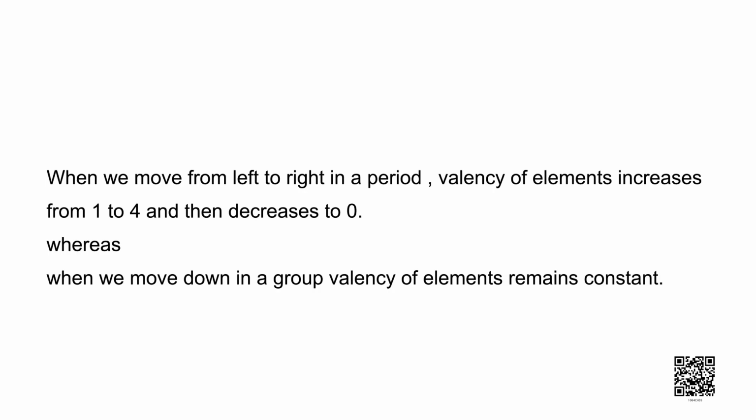When we move from left to right in a period, valency of elements increases from 1 to 4 and then decreases to 0. Whereas, when we move down in group, the valency of elements remains constant. Atomic size.